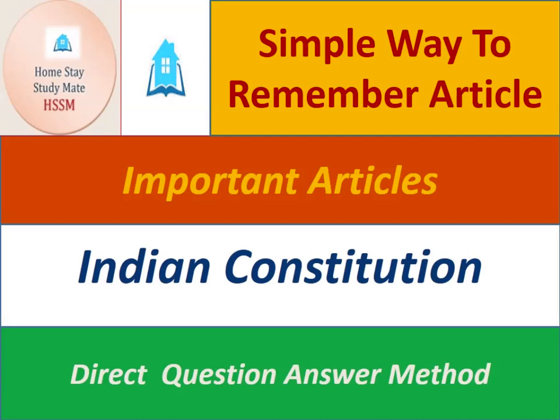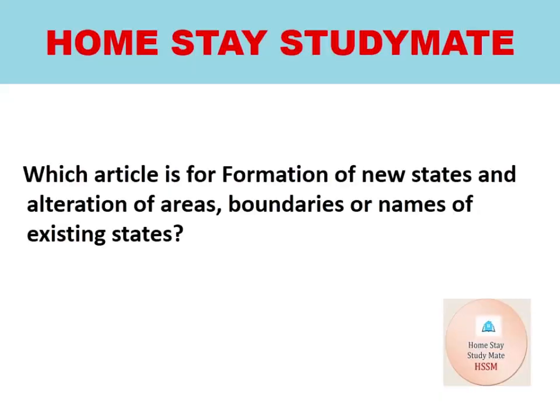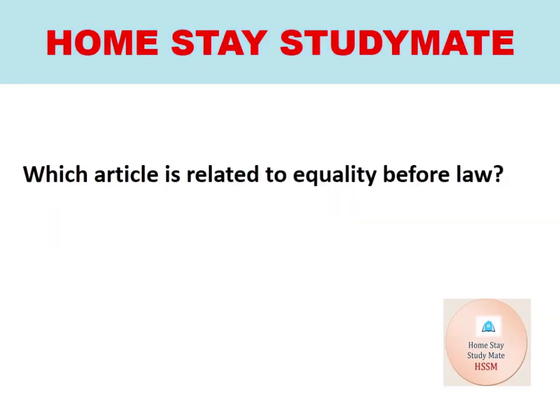So let's start. Our first question: Which article is for formation of new states and alteration of areas, boundaries or names of existing states? And your answer is Article 3. Which article is related to equality before law? Article 14.